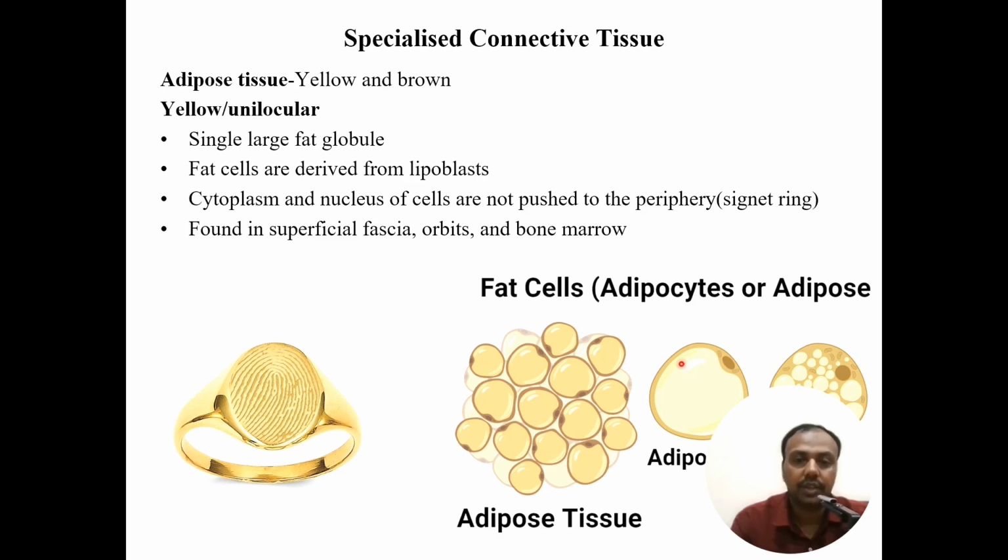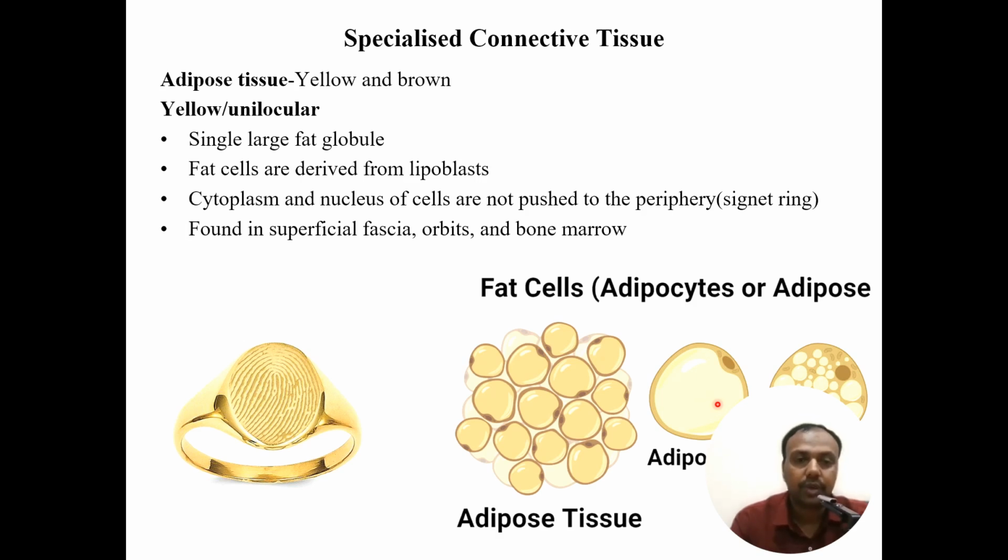So let's talk about yellow adipocytes. It has a single large fat globule. The main function of adipocytes is storing energy. Here you can see a single fat molecule, and because of this big molecule, it pushes the nucleus to one side. So the nucleus is peripherally located, and the fat cells are derived from lipoblasts, which are derived from mesenchymal cells.